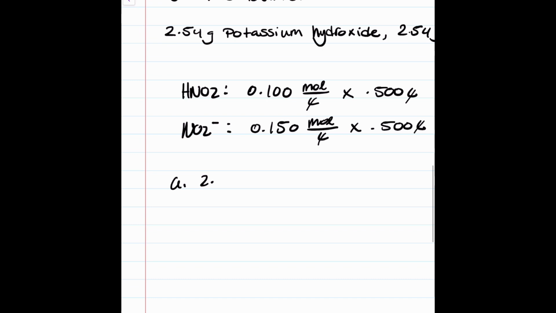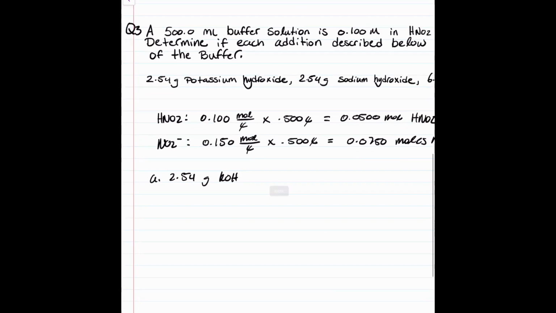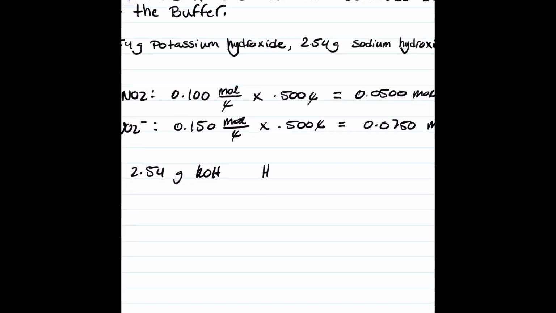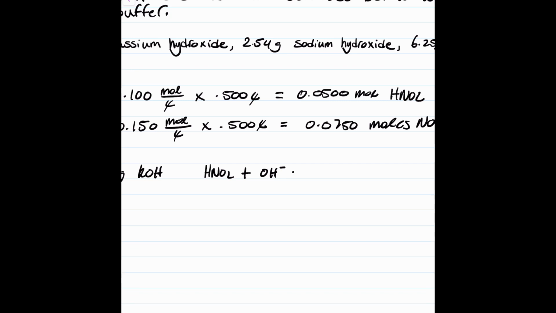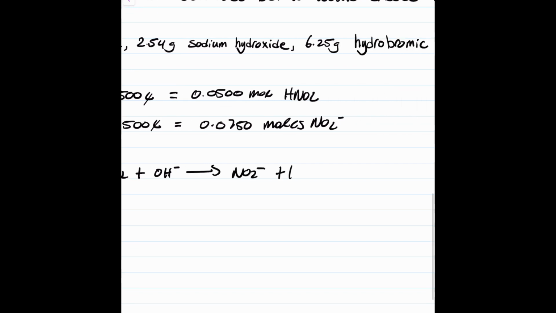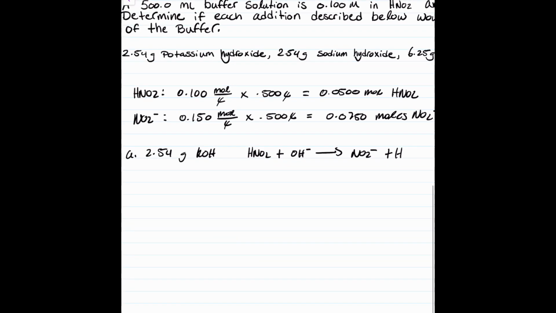We are given 2.54 grams KOH, potassium hydroxide. We want to first write out a reaction. We can do HNO2 plus OH minus, because we are adding a strong base which fully dissociates, so it's just OH minus, yields NO2 minus plus H2O.